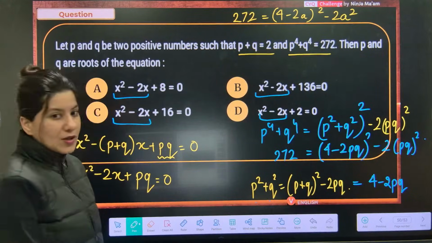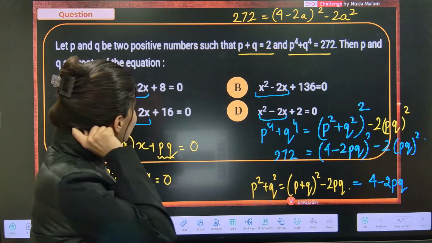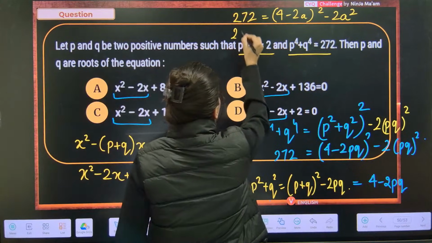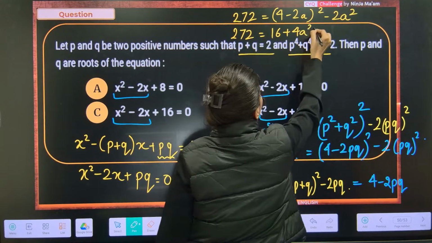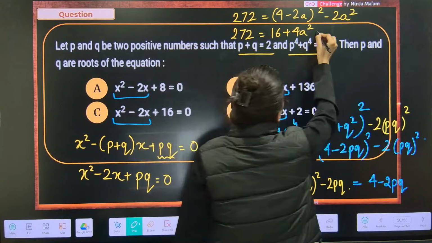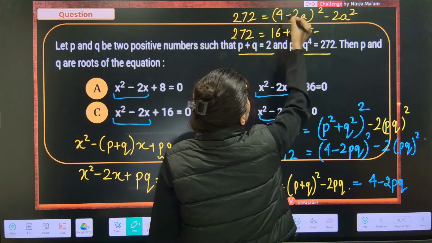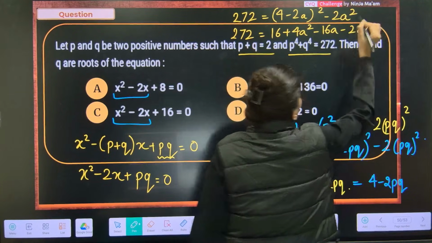Here what we want is just the value of a. Open it. 272 is equal to 16 plus 4a square minus 16a minus 2a square.